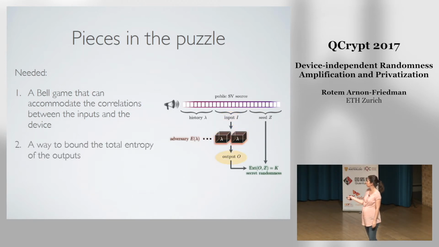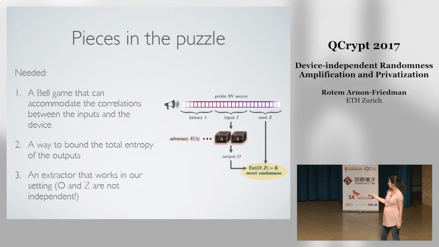The next thing that we need is a way to bound the entropy here, to create those plots that I just showed you. And the last part is that we need a special randomness extractor here. The important point to note is that O and Z, the output and the seed, are not independent because they have this common past. In particular, they both depend on the input and the history. And this is why we cannot just apply a two-source extractor from the classical setting, for example.